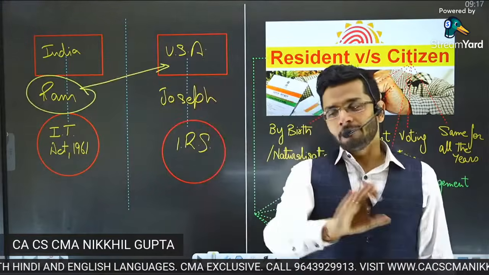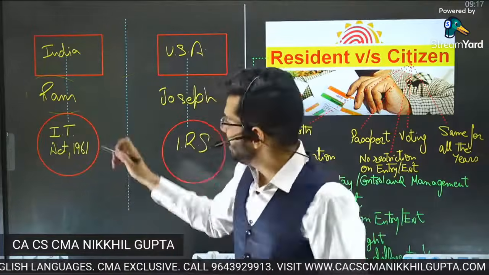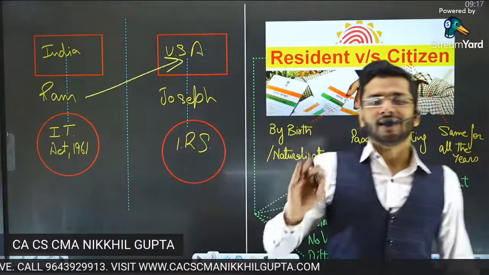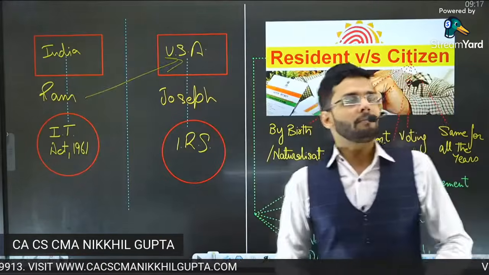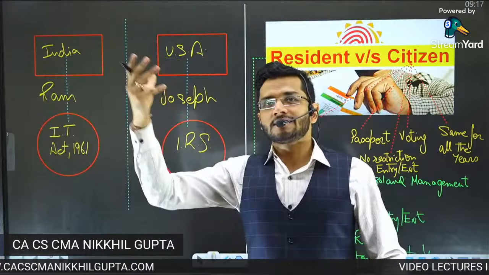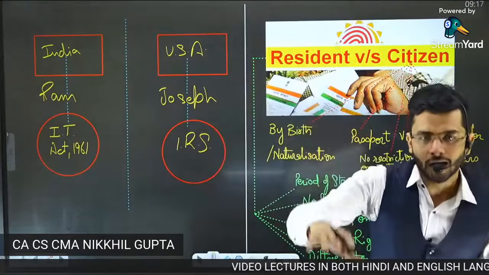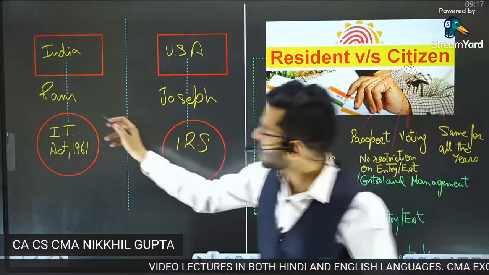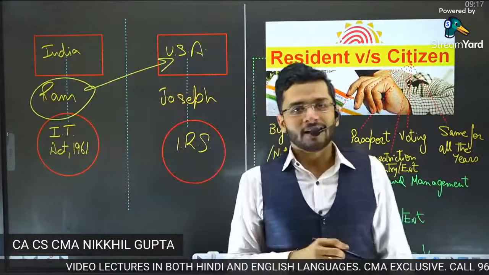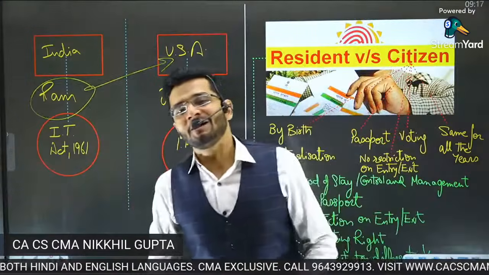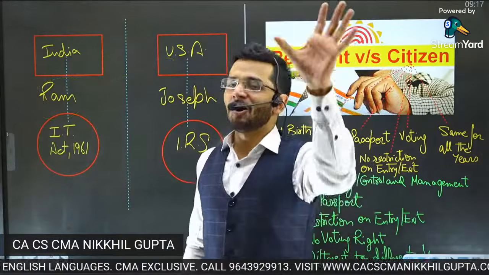So as soon as Ram finished his entire studies, he went abroad to pursue his career. He got selected in a company in United States of America. Suppose the name of the company is Oracle Systems Corporation, one of the biggest giants of software technology, not only in the country, but in the world. So Ram got selected in Oracle Systems Corporation, United States of America. He flew back to United States of America for pursuing his job.